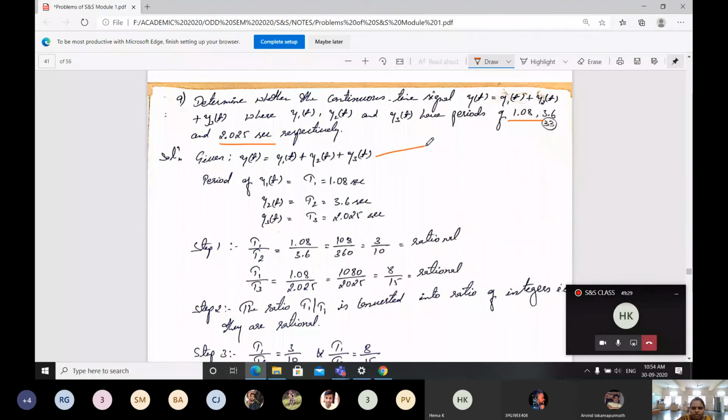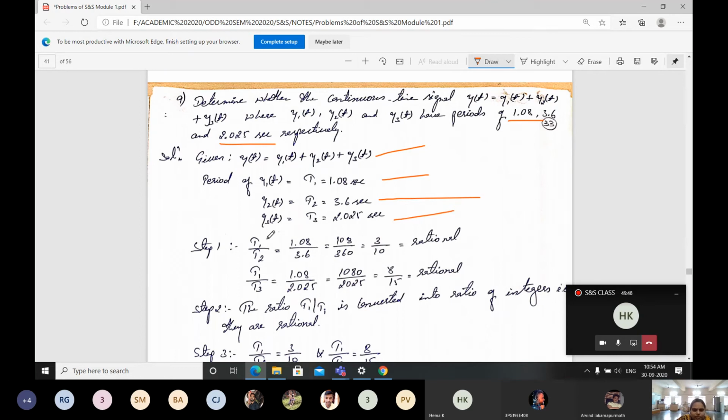First write the given equation, then write the period of each: T1 is 1.08, T2 is 3.6, and T3 is 2.025 seconds.